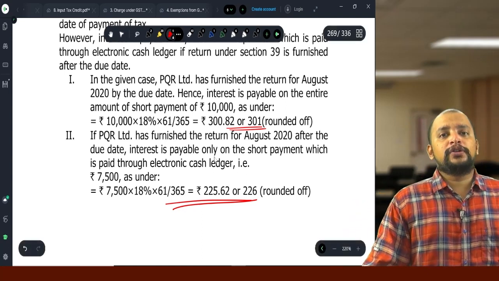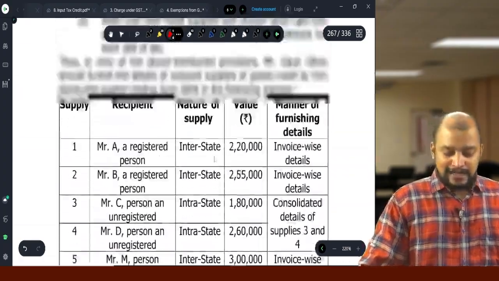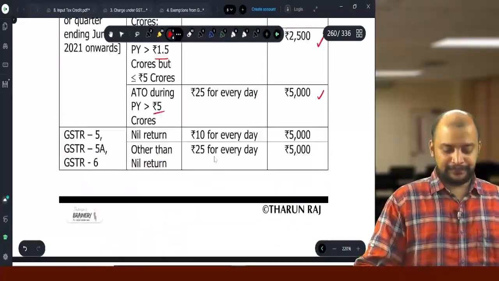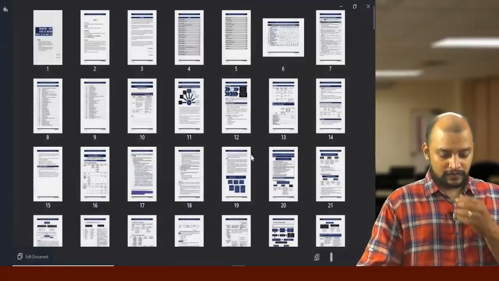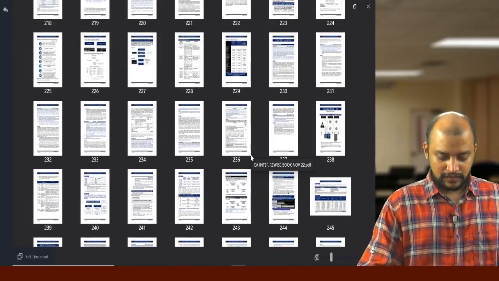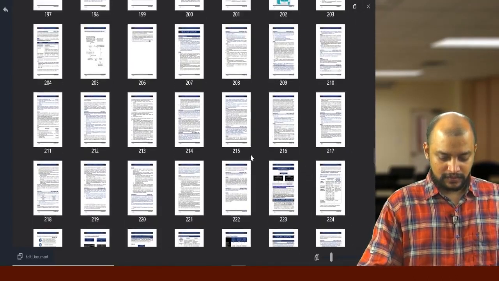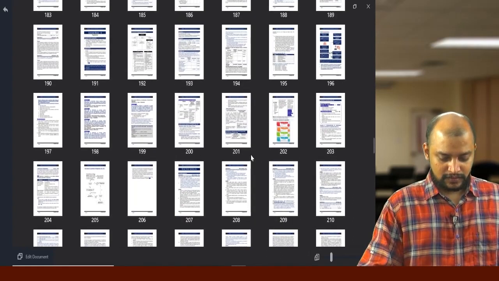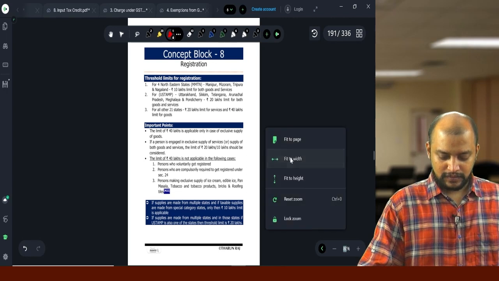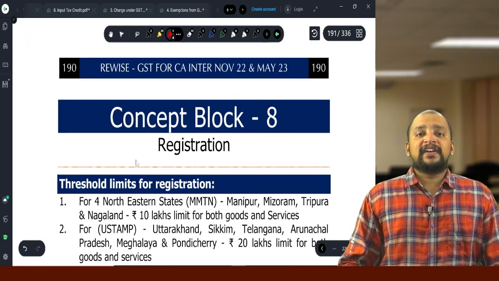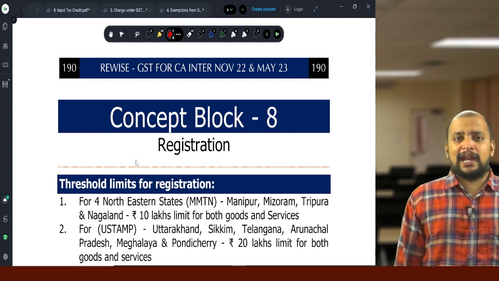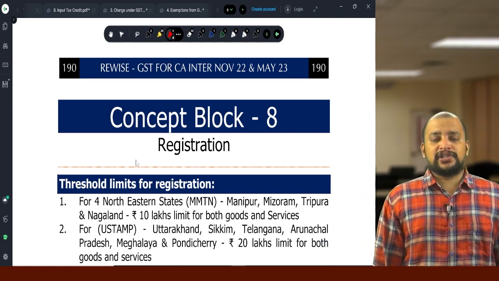Now we are moving on to the next chapter, that is registration under GST. Okay friends, now we are going to discuss concept block number 8, page number 190, registration under GST.